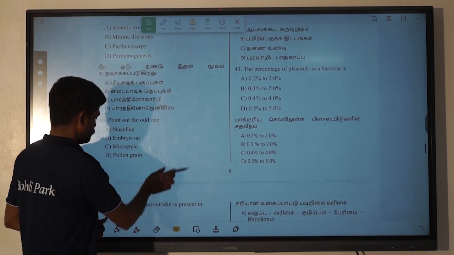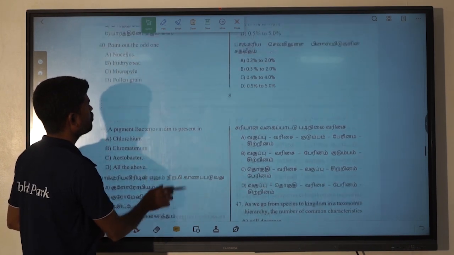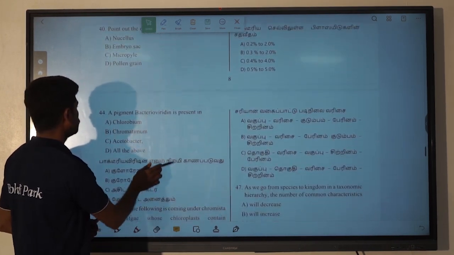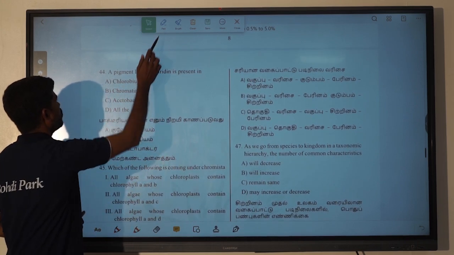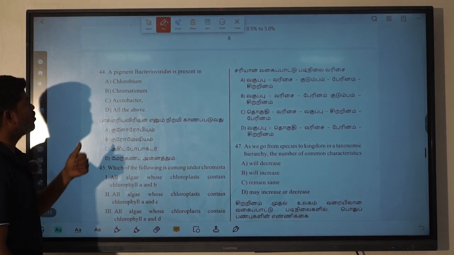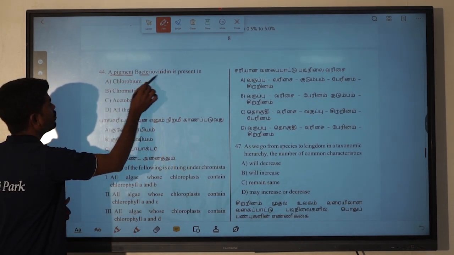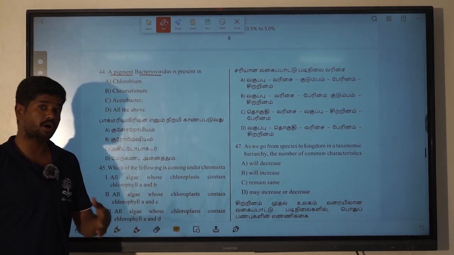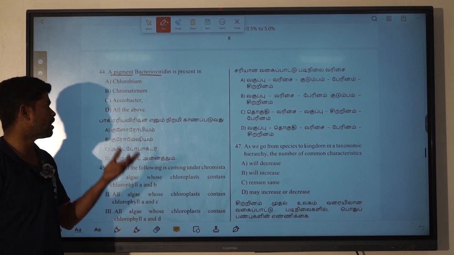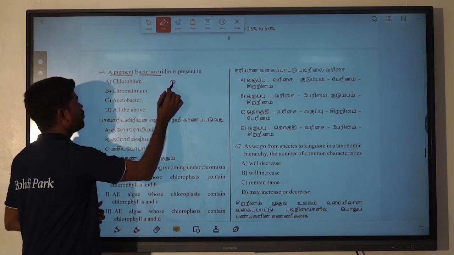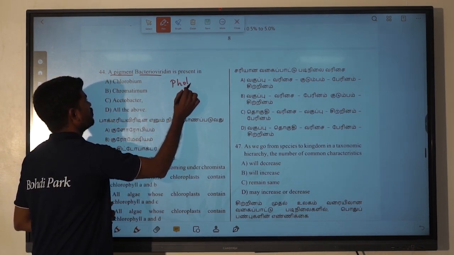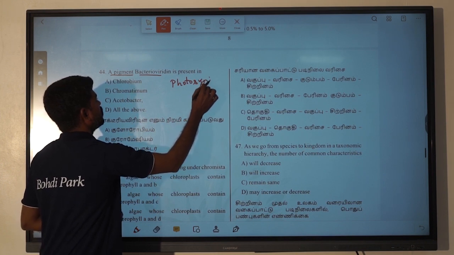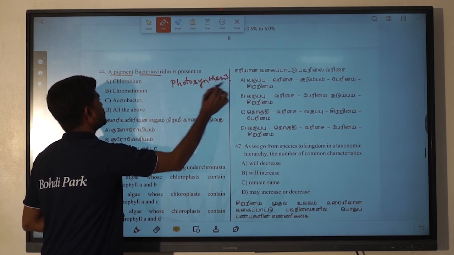So next, 44th question. Here a pigment, bacterioviridin, is present. So what is the need of pigments for bacteria or plants or any other organism? For photosynthesis, the pigment is very essential.